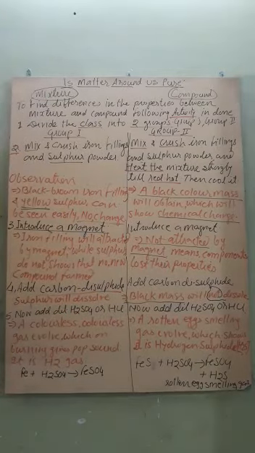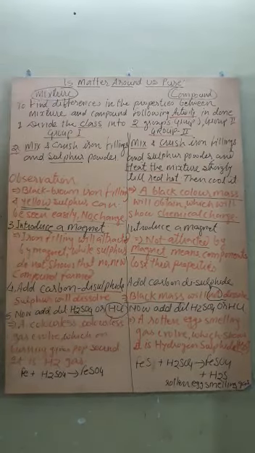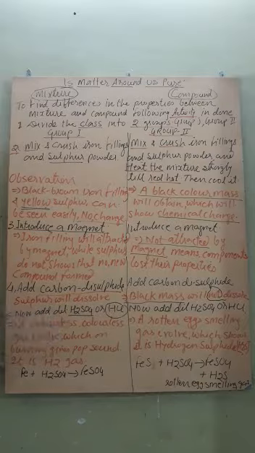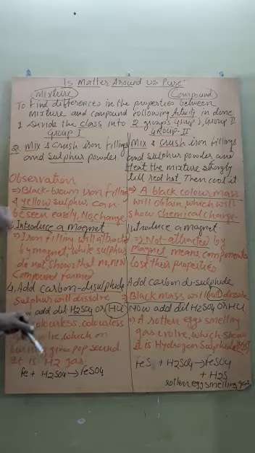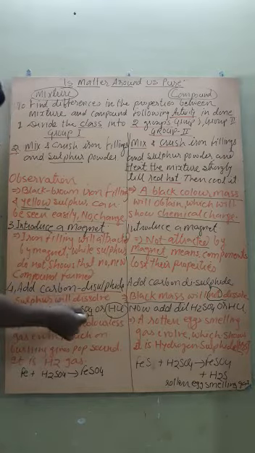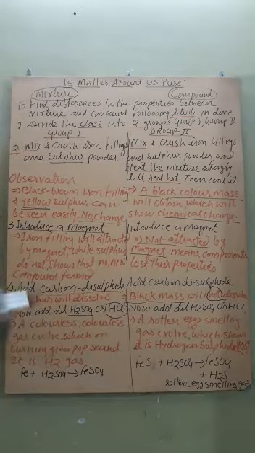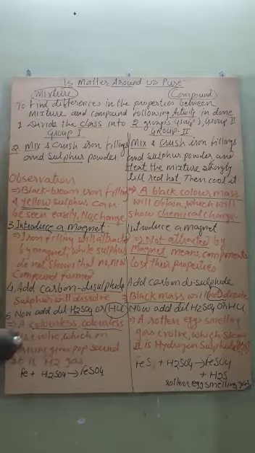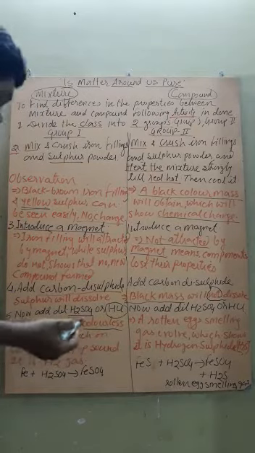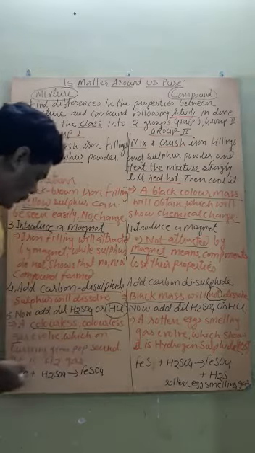Now, what to do? The next one, now add dilute H2SO4 acid or HCl acid in the group 1 vessel. That is, we have to take a small amount of substance in a test tube, and then we will add dilute H2SO4 or dilute HCl. What will we observe? We will observe that a colorless, odorless gas with brisk effervescence evolves, which on burning gives a pop sound.